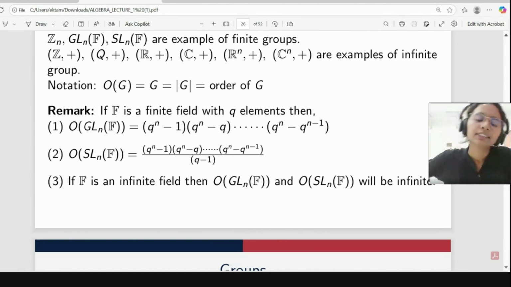We need to use formula number 2 only. The proof of these things we will see when we discuss the isomorphism theorem and all. For GL_n, we can see the proof with the help of matrices, but for SL_n, it is a little bit tricky to see the proof normally. So we can do this proof when I discuss the isomorphism theorem and all.